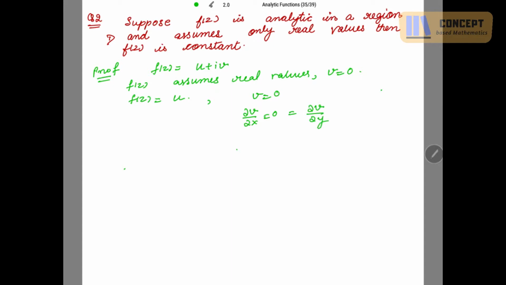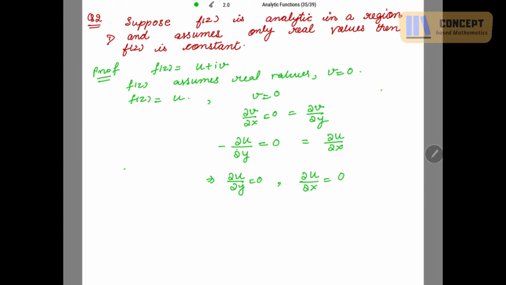If I use the CR equation, I will be getting from this, if curly v over curly x is 0, then minus curly u over curly y is also 0, implies curly u over curly y is 0. Similarly, if curly v over curly y is 0, then del u over del x is 0.